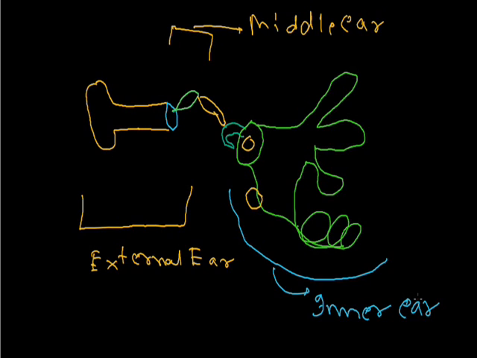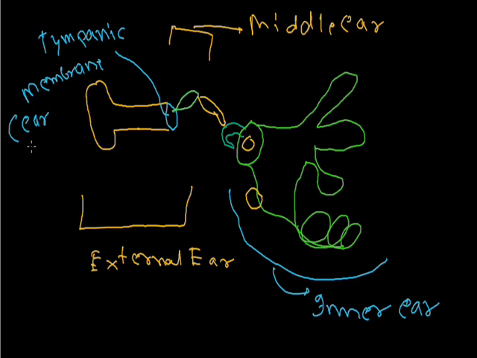The external ear has the ear pinna and ear canal. This is the ear pinna and this is the ear canal, and the canal is connected to the bone structure through a membrane. This membrane is called the tympanic membrane, or ear drum. And this is the bone structure, having three bones, and this is the middle ear.